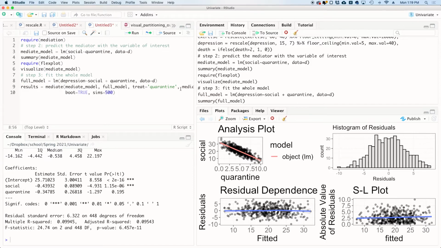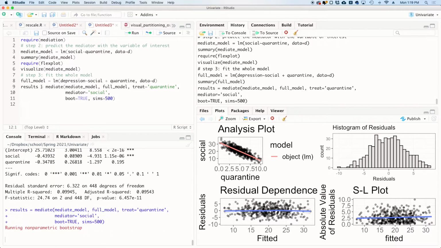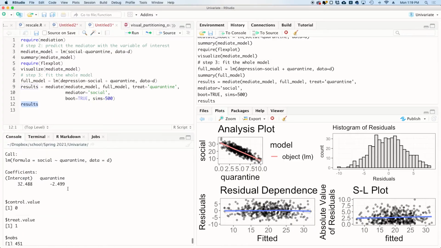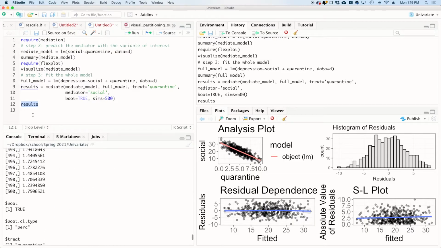If you wanted to do that within the mediate package, you could do it this way. And that'll give you bootstrapped estimates and confidence intervals and that sort of thing. It's gonna take a little bit because it is bootstrapping. If anybody is interested in me doing a bootstrapping video, I'm happy to do so. I don't think I've ever done that yet. Just let me know in the comments if you want me to do that. And then if you were to run that, it just gives a lot of information which you don't need.